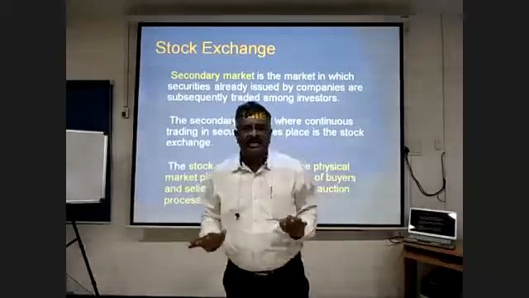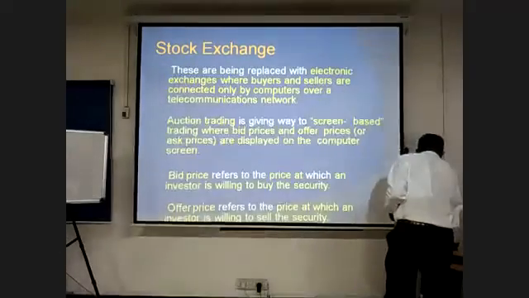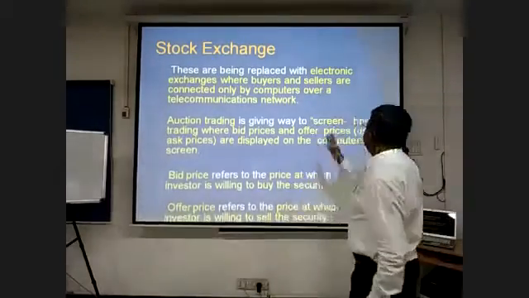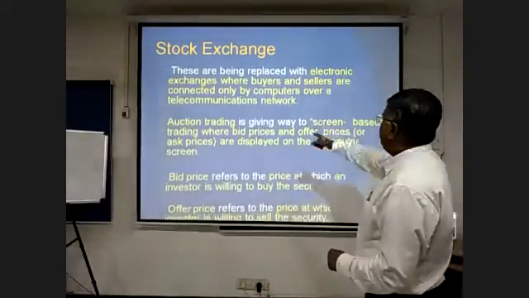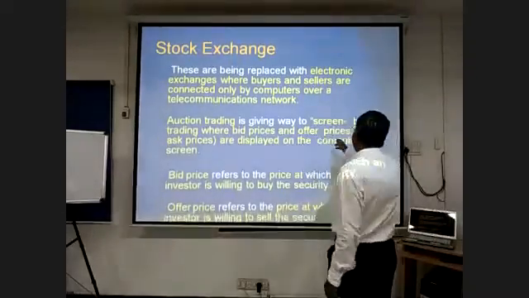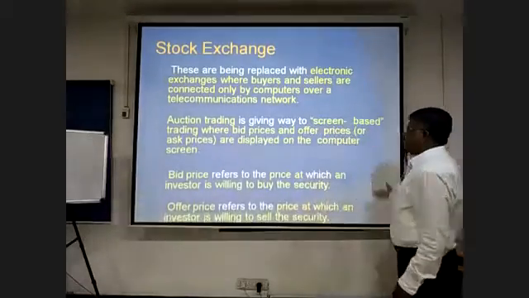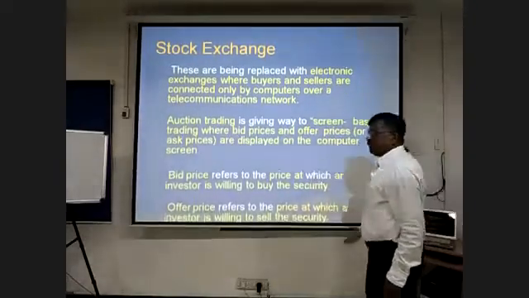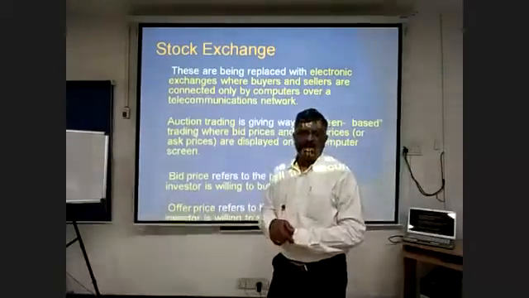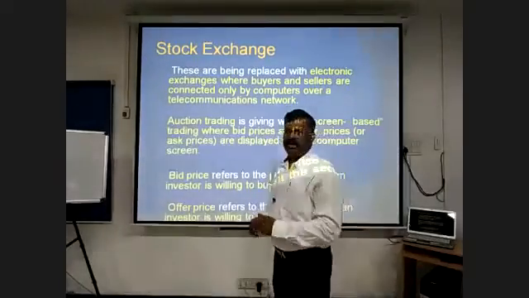Today it does not exist. This has become history. That is the technology revolution. These open auctions are being replaced with electronic exchanges where buyers and sellers are connected only by computers over a telecommunication network. The auction trading is giving way to screen-based trading where bid prices and offer prices are displayed on the computer. We will explain this concept showing the live trading screen to you so that you understand better how the buying and selling of securities takes place.